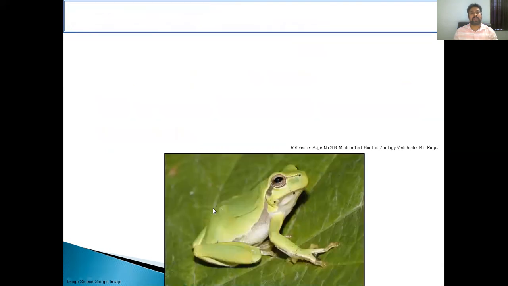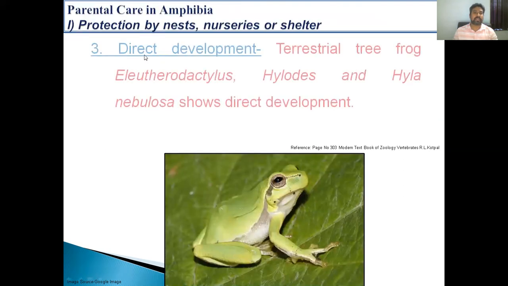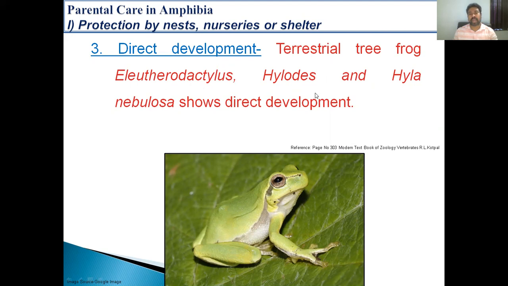The next way of parental care in amphibia is direct development. In this case, the development is direct, meaning there is no formation of a larva, so larval motility is prevented. Examples are the terrestrial tree frogs Eleutherodactylus, Hylodes, and Hyla nebulosa, which show direct development.